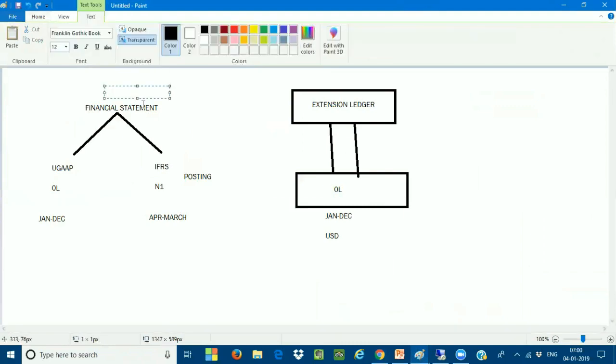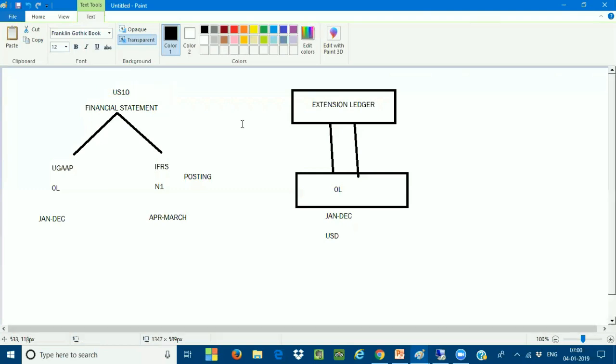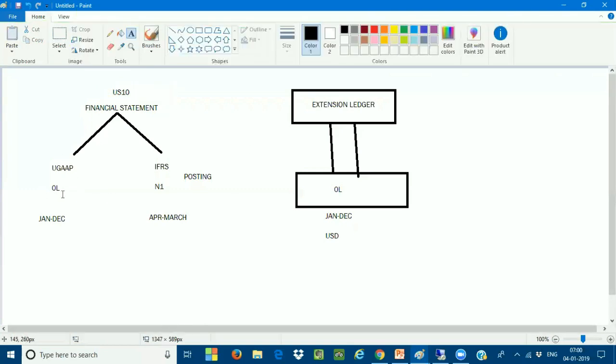For example, I'm taking US10. As I discussed yesterday, whatever postings you are making in the leading ledger, automatically the transactions are getting inherited to the non-leading ledgers also. Exactly. Now I'll take one example.